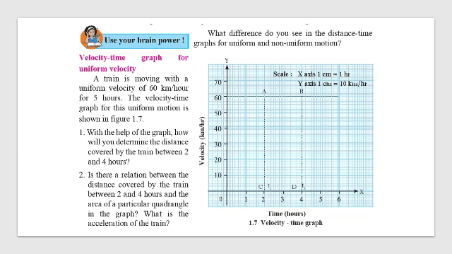Acceleration will be final minus initial. Final is also 60. Initial is also 60. So 60 minus 60 upon 2, that is 0. So acceleration is 0. See, everything is given to you in this question. 60 kilometers per hour for 5 hours. It is moving at a constant velocity. So your final also is 60, initial also is 60. So 60 minus 60 upon 2, for the time 4 minus 2. So that is going to give me 0 meters per second square.